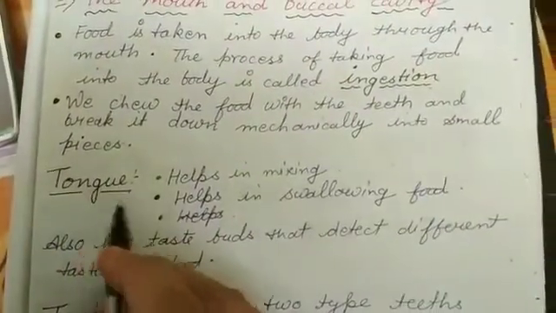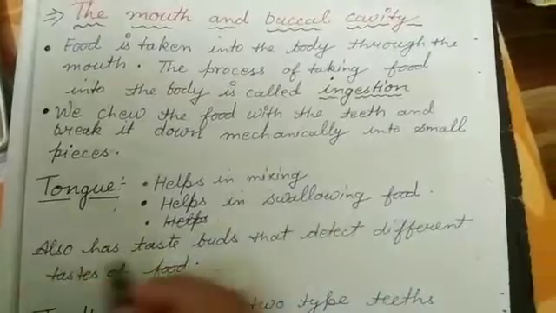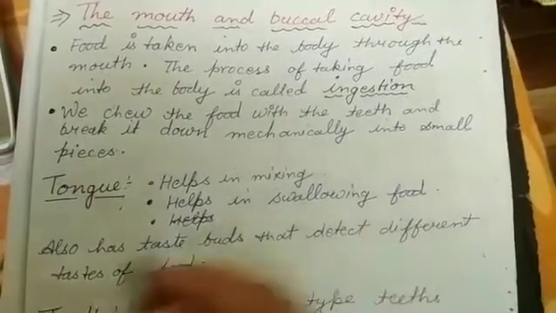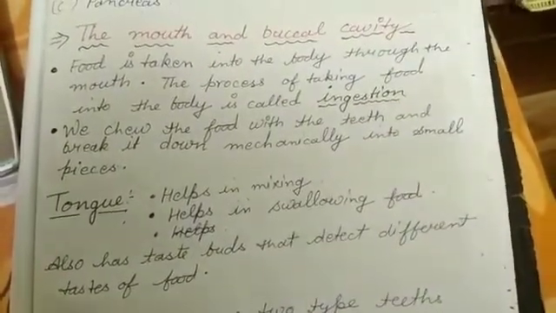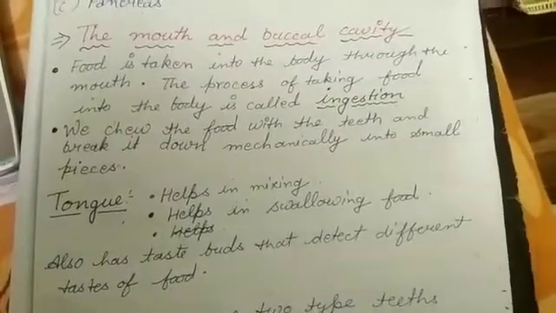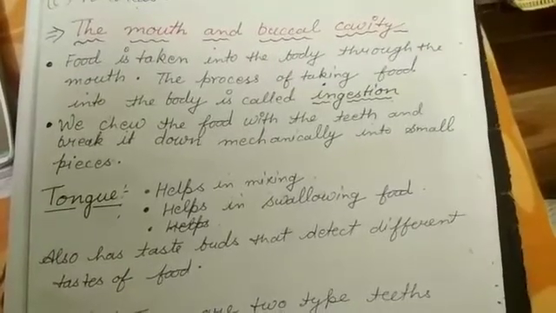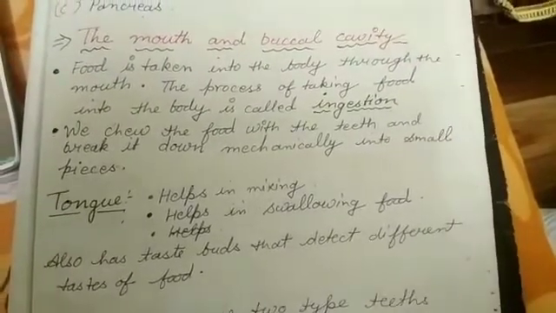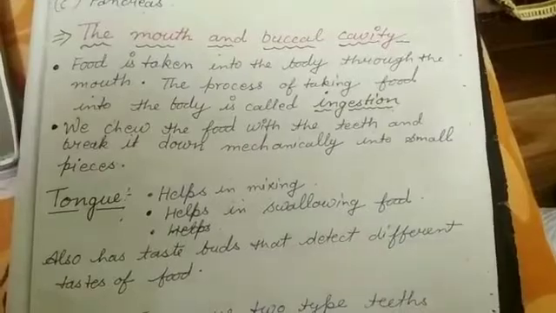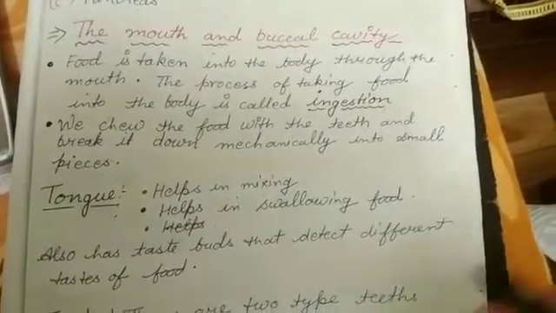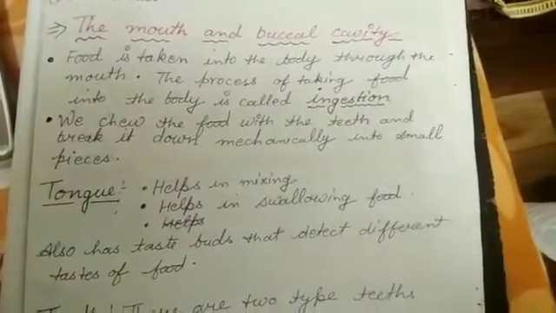Now, first of all is the tongue. It helps in mixing of food, helps in swallowing of food, and also has taste buds that detect the different tastes of food. The tongue is a fleshy muscular organ attached at the back to the floor of the buccal cavity. It is free at the front and can be moved in all directions. We use our tongue for talking. Besides, it mixes saliva with the food during chewing and helps in swallowing the food. We also taste food with our tongue. It has taste buds that detect the different tastes of the food.